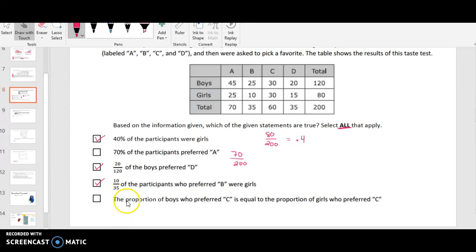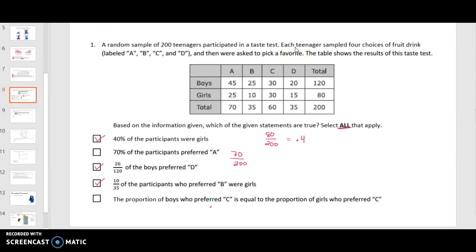The proportion of boys who preferred C is equal to the proportion of girls who preferred C. So let's just look at C. For the boys, 30 out of 120 boys preferred C. For girls, it's the same amount of girls, but there were fewer girls in the study, so their proportions are not the same. So you have 3 answers here.